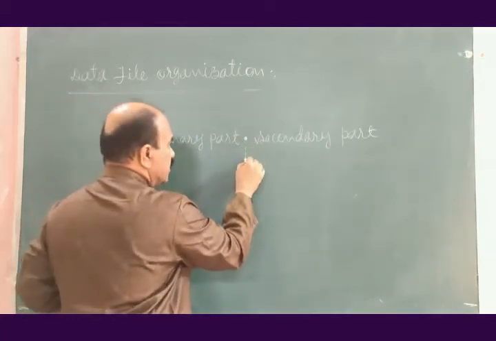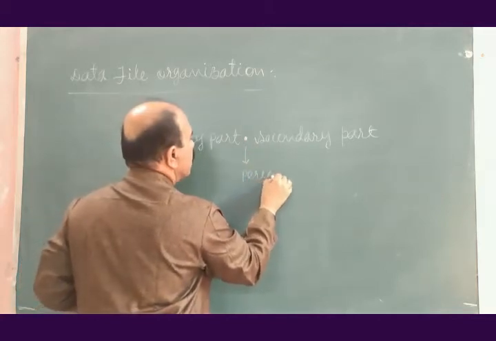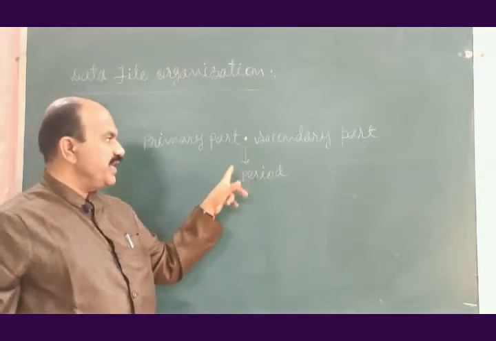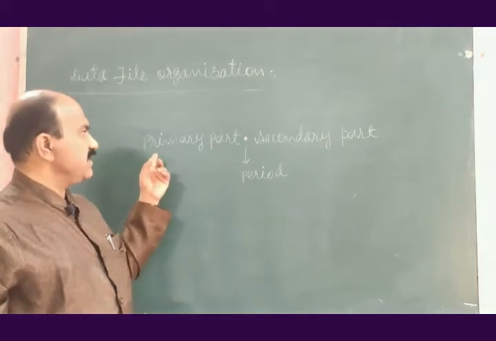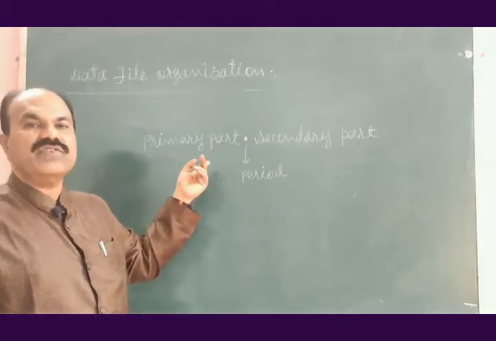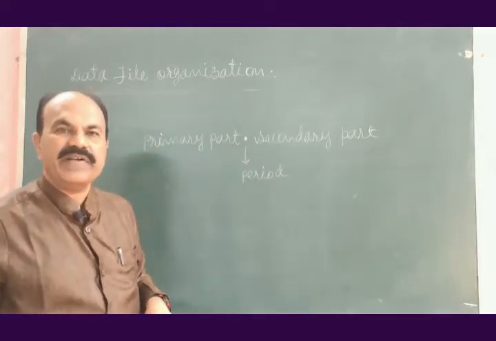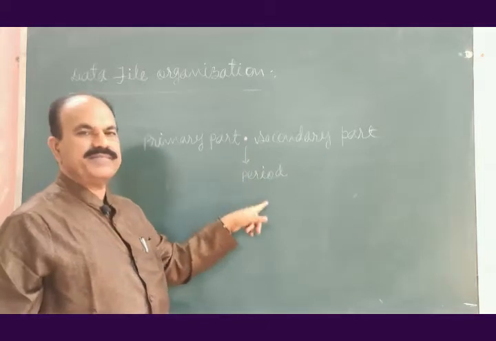This dot is known as a period. It means that primary part of name of data file and secondary part of name of data file is always separated by a period.